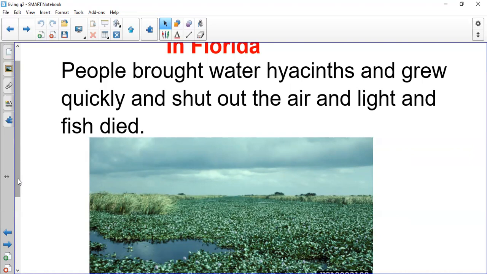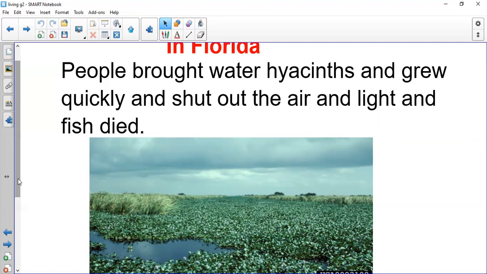They died. The fish died because it shut out the air and light. So the fish died. So people cut down trees to build houses, and this is very dangerous. And the second thing is that they grew water hyacinths. And what did the water hyacinths do? The water hyacinths, it's a kind of plant that grows so fast. It covered the surface of the water.